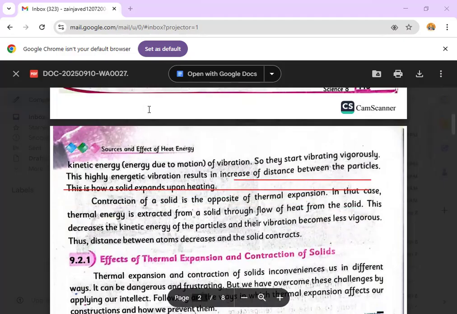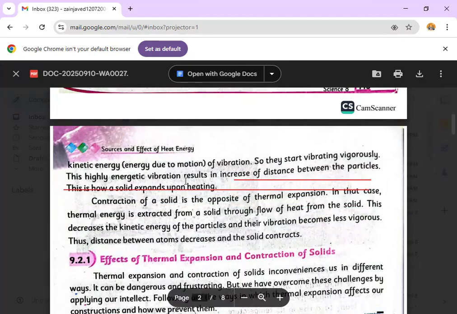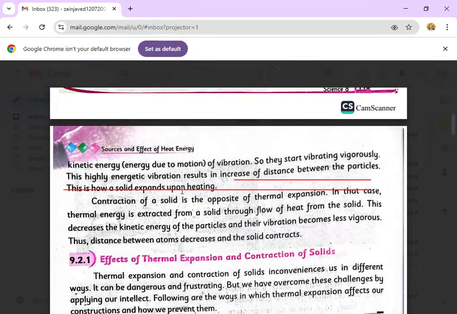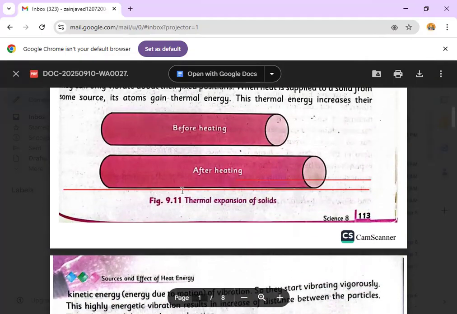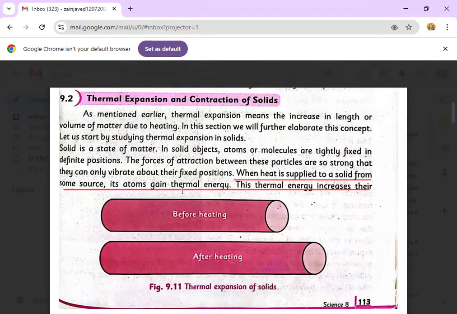I have told you, students, every body that is in the state of motion, in the state of movement, possesses kinetic energy. And every body that is in the state of rest, in a stationary condition, can contain potential energy. But now in this case, you know that when heat is provided to the atoms, the heat is absorbed by the atoms, and this heat increases the kinetic energy.